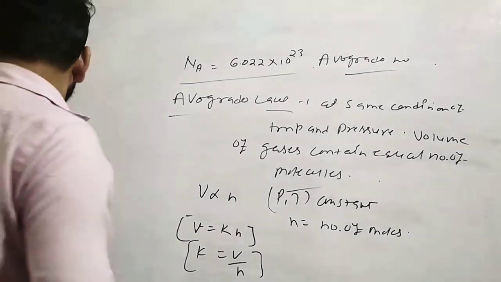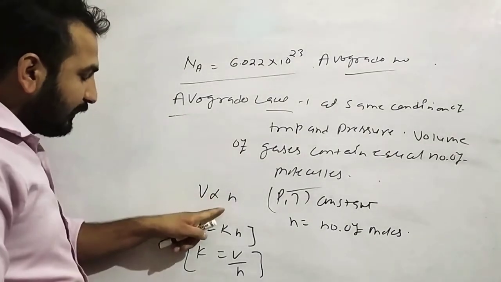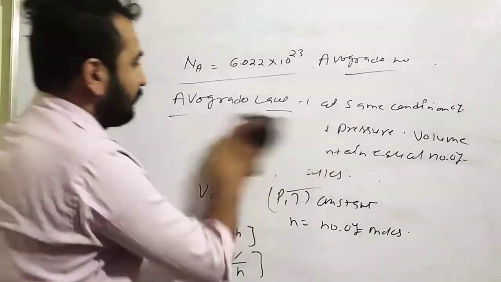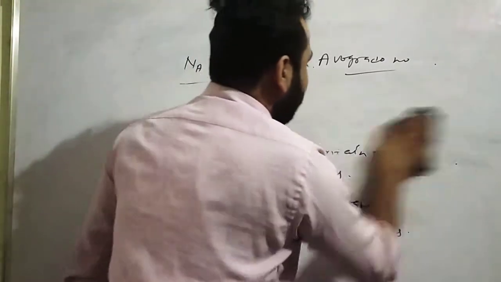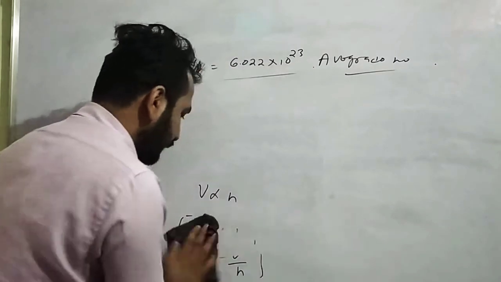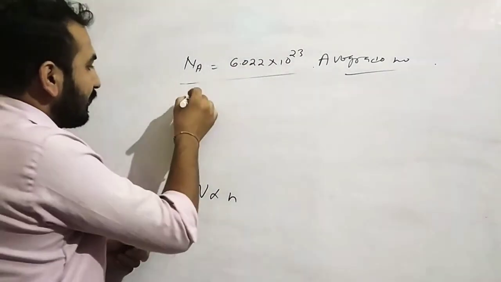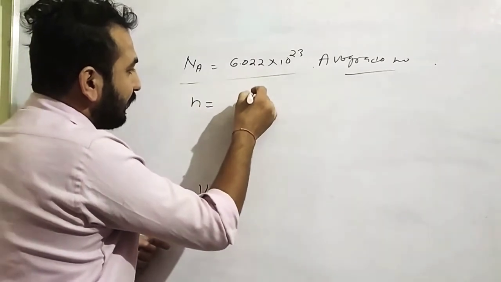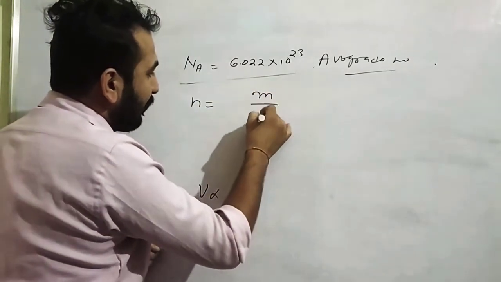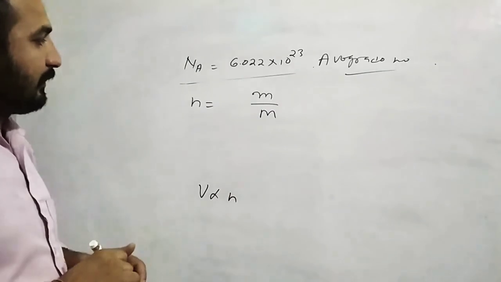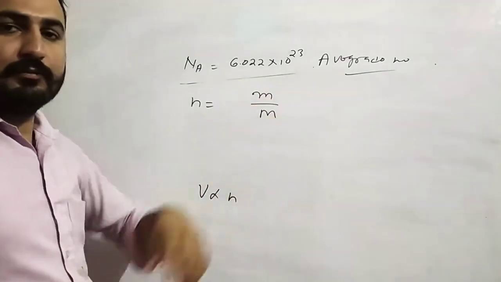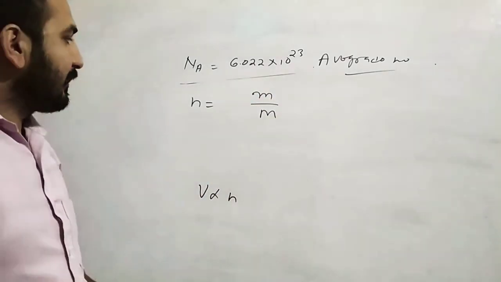See how we can represent this n. Suppose this is your law, and the small n is always calculated as small m over capital M, that means the mass over the molecular mass.